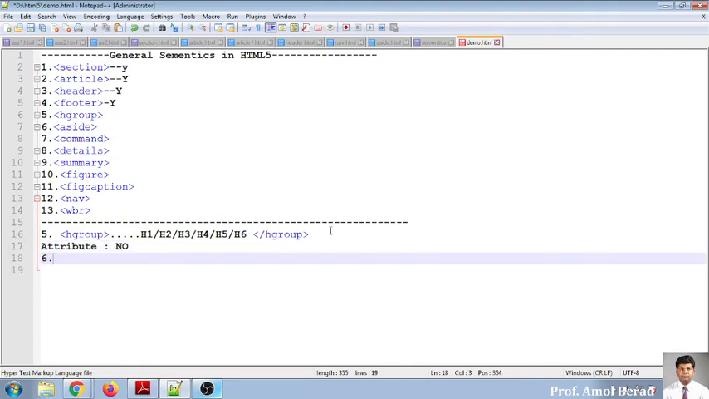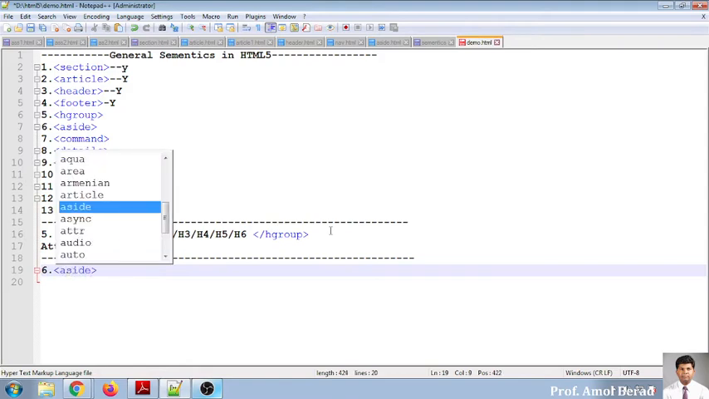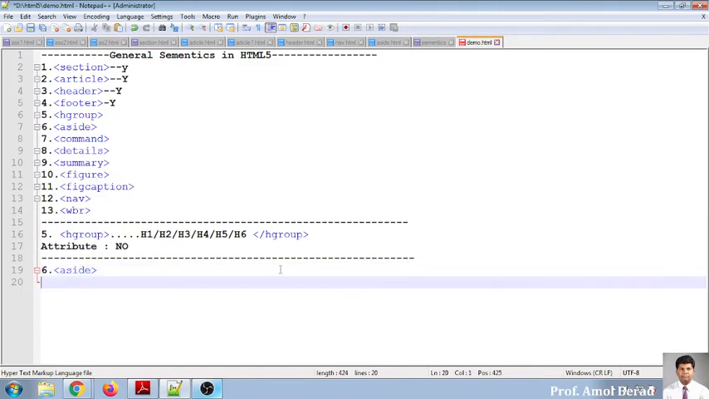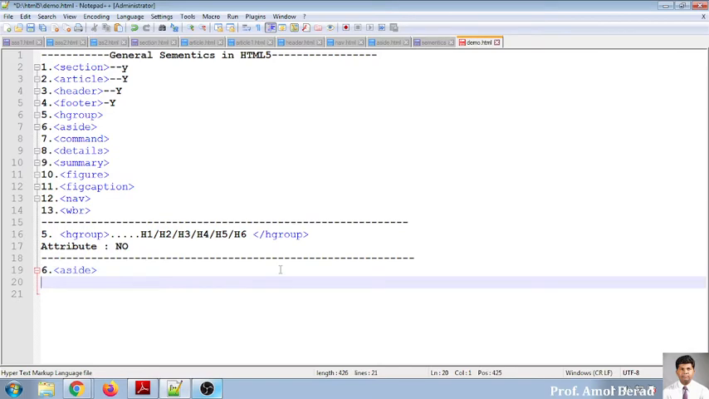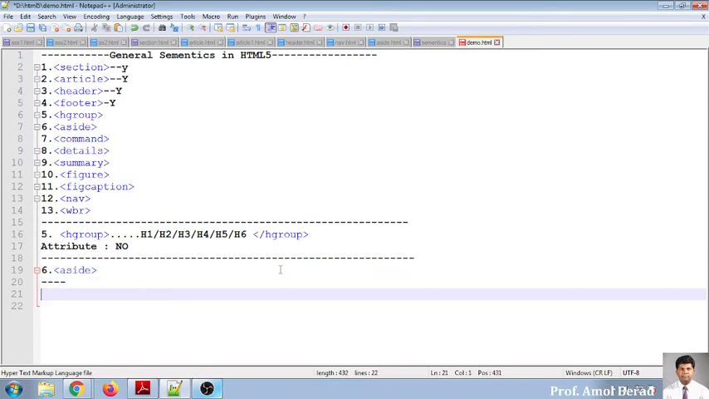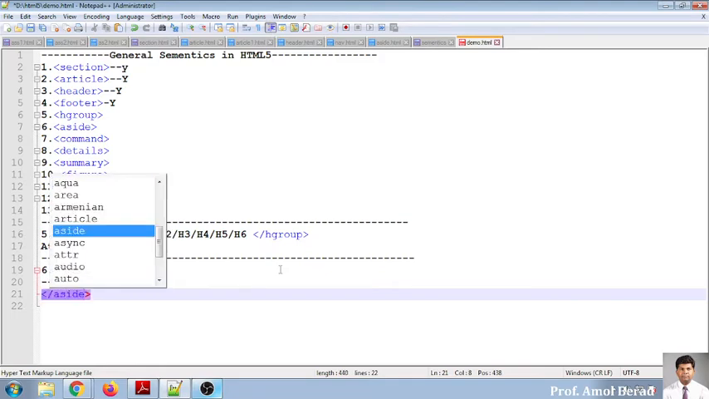Now the sixth element that is important as far as designing is concerned. The most important tag that is used for the purpose of designing nowadays is your aside. Now what I will do, I will go for an example of aside. Now this is again a double-ended tag. Whatever you want to represent on a website, you use this aside group. You write anything into this and you close this tag. This is what the semantic of this aside says.